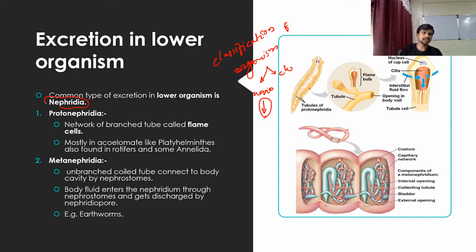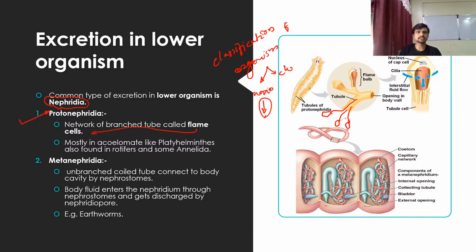The common type of excretion in lower organisms is through nephridia. A nephridium is a tube-like cellular structure involved in the excretion of nitrogenous waste. The first type of nephridia, which is famous in nature, is the protonephridia. It is a network of branched tubes made up of flame cells. This is how the nephridia look. This is the design of protonephridia at the edge of an organism, close to the wall of the organism. This is how it is arranged. If you zoom in on this part, it looks like a network. The flame cell, or the bulb of a flame cell, is also present.